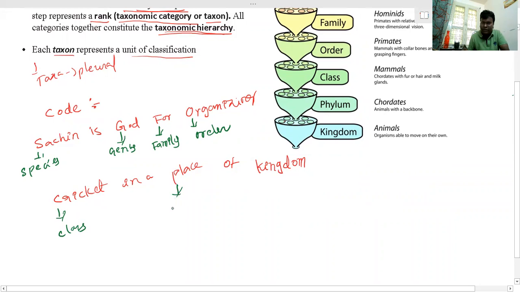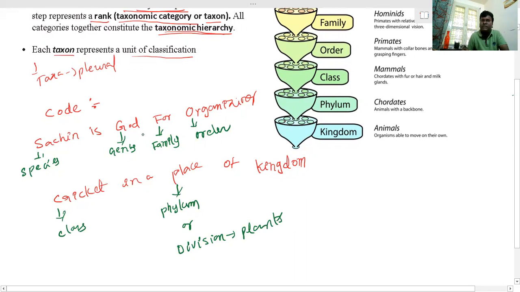In case of animals, P stands for phylum, or in case of plants, where it is an exception, you say division. Division for the plants. And K stands for kingdom.